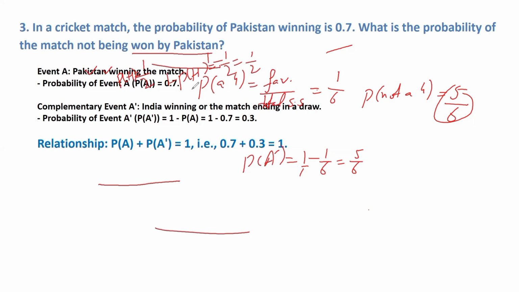For winning the match, the probability is given. So not winning is basically the complementary event. So we just subtract it from 1 and get the answer 0.3, which is the probability that Pakistan would not win the match. We can also verify this result by using this relationship, and we get the answer 1. Our probability results are correct.